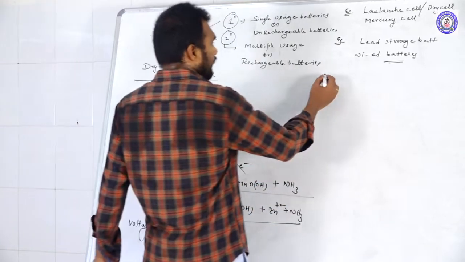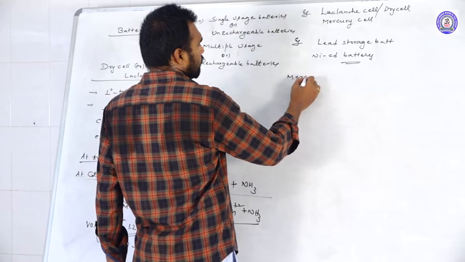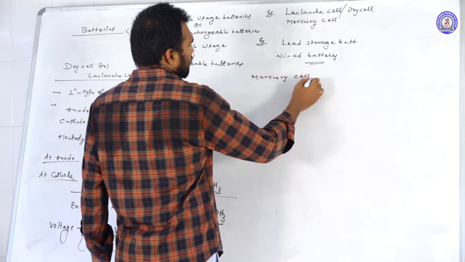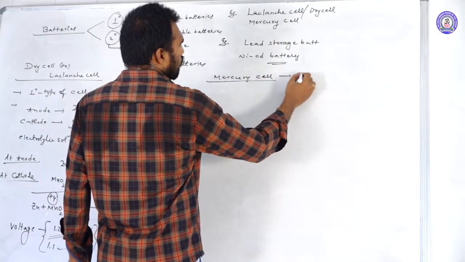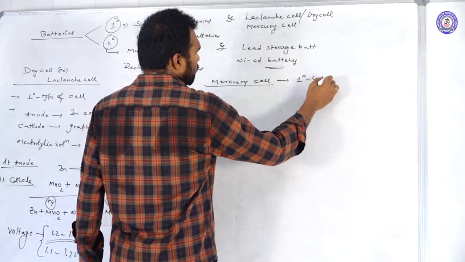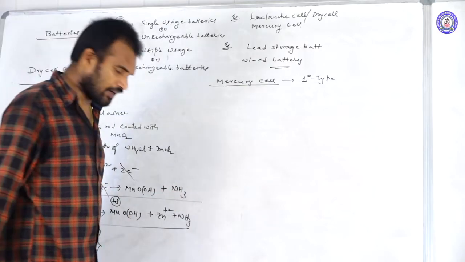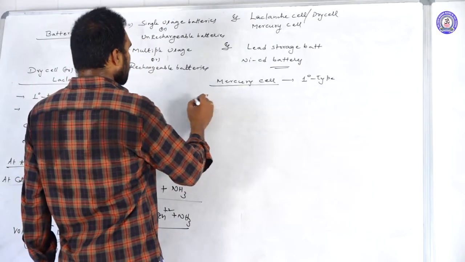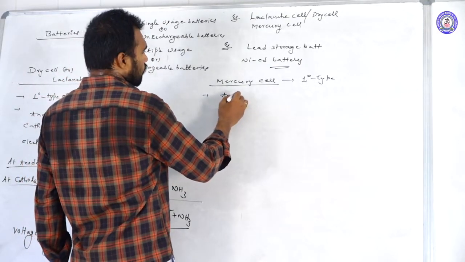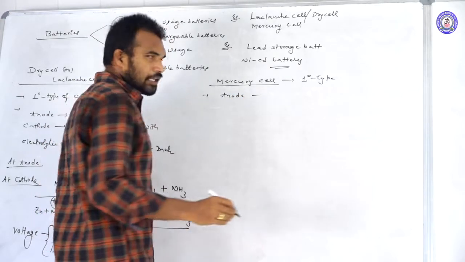Next, move to the next one, mercury cell. Yes, it is also a primary type of battery, no doubt, because it's a single usage, unrechargeable battery. Coming to the anode, what is the anode in mercury cell?